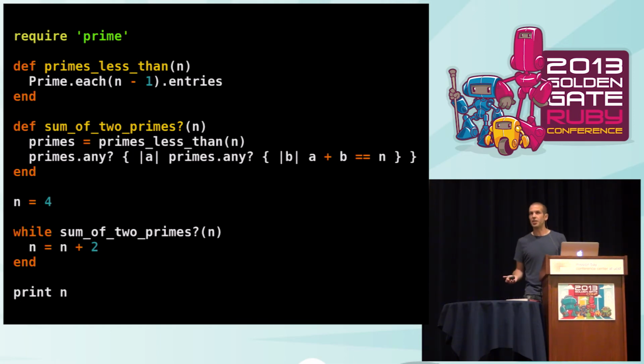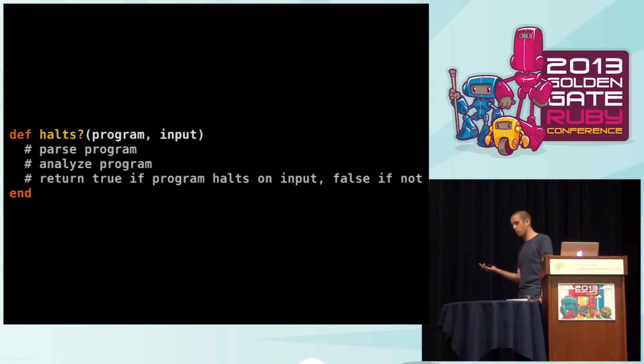So let's just say that it was possible to write this. That would mean we could write some kind of method in Ruby like this. It's very like evaluate, but instead of actually running the program, it parses it, walks over it, analyzes it and makes some decisions about the program, and then tells you whether that program will halt on the input you've given it or not. In particular, this can't work by just executing the program, because we want this halts method to always come back and say true or false.